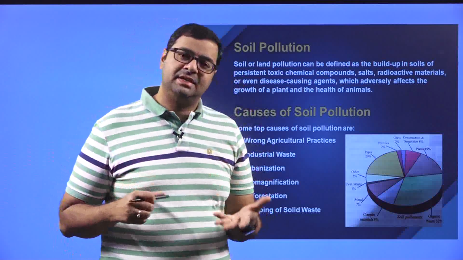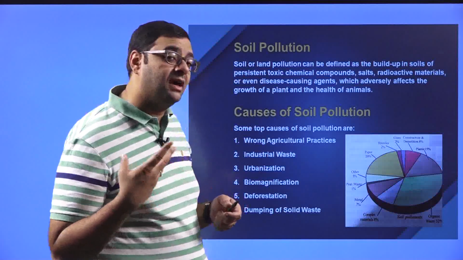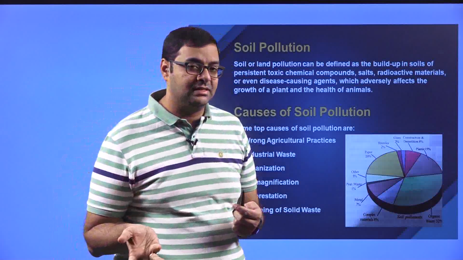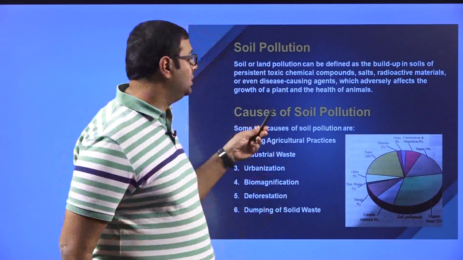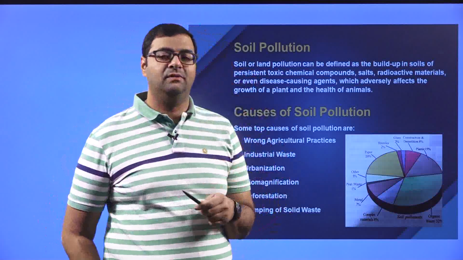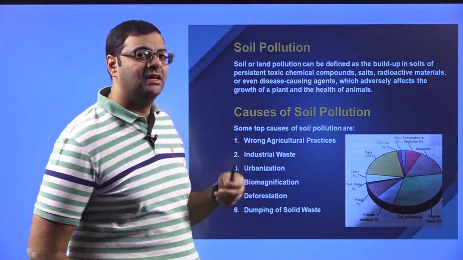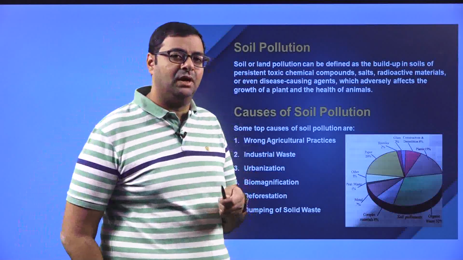Because we consume the products produced from the soil itself, we are getting all these toxic substances into our system, and in turn it is affecting our body. That is as simple a definition as you can look at.